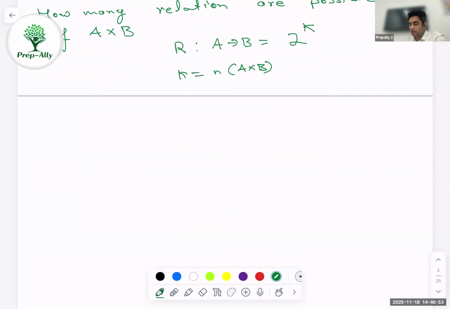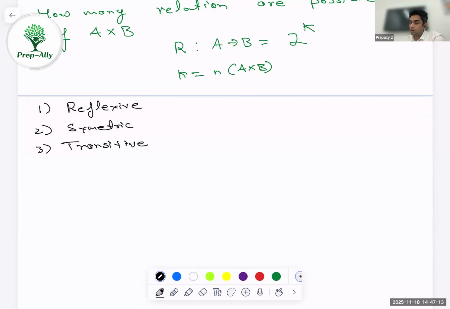So the most important part of relations that we need to focus on is to understand these three relations. First, what is a reflexive relation? Second, what is a symmetric relation? And third, what is a transitive relation? One thing we have to note here: when we talk about these three types of relation, we can only define them for a Cartesian product from set A to set A. So these relations are only defined from the same set to the same set, or basically these relations have to be a subset of the Cartesian product A cross A.